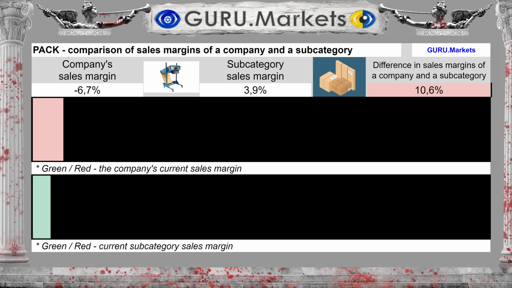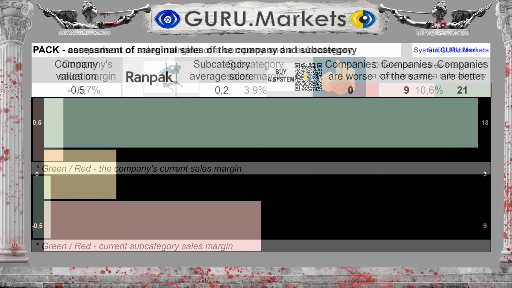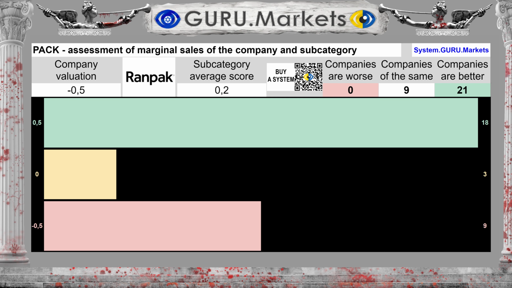The margin is -6.7%, with an average in the subcategory of 3.9%. The difference between the subcategory average and the company's performance is 10.6%. Profitability assessment in comparison with the indicators of companies in the subcategory: Tolerable, -0.5 points.